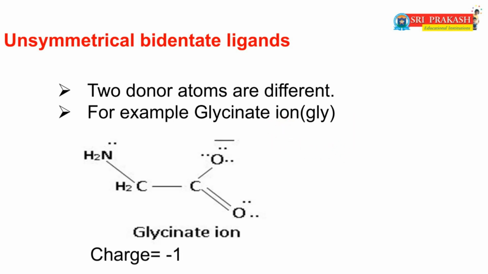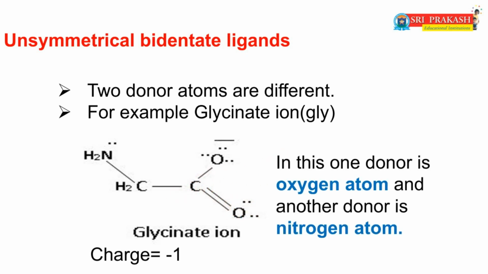This is the structure of glycinate ion: NH2, CH2, C double bond O minus. So the charge of glycinate ion is -1. In this ligand, one donor is oxygen and another donor is nitrogen. That means the two donors are different. So this ligand is the best example of an unsymmetrical bidentate ligand.